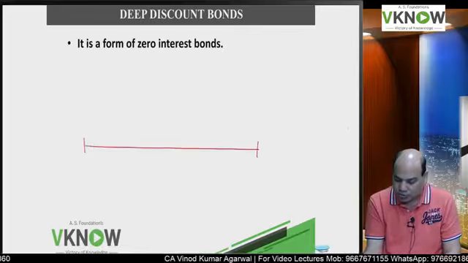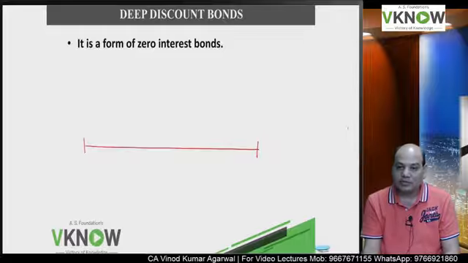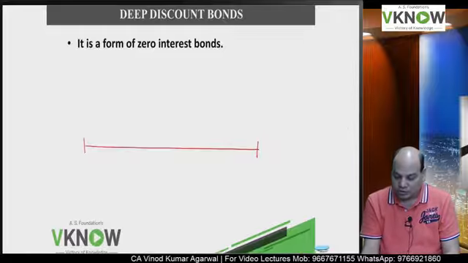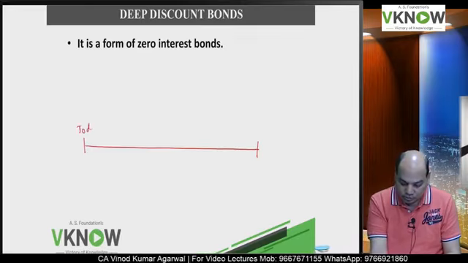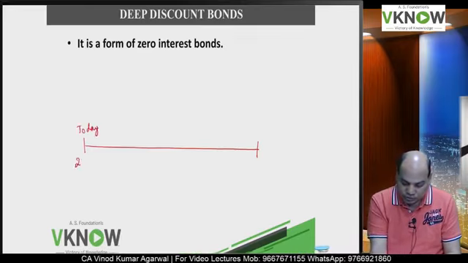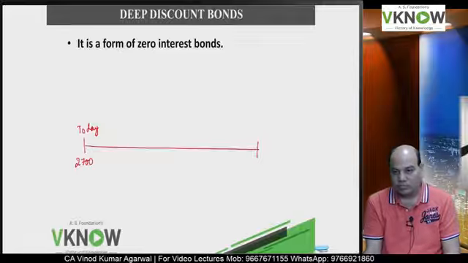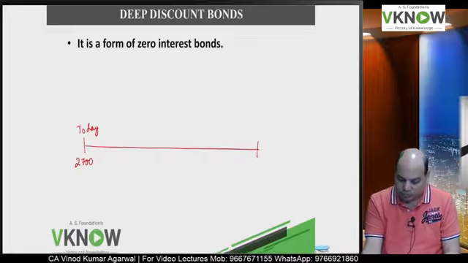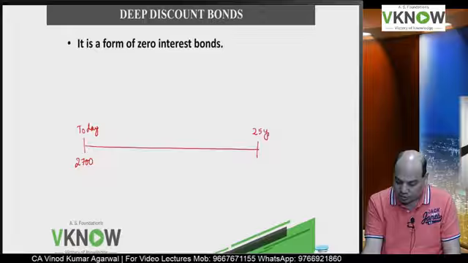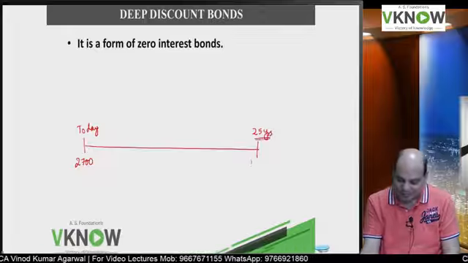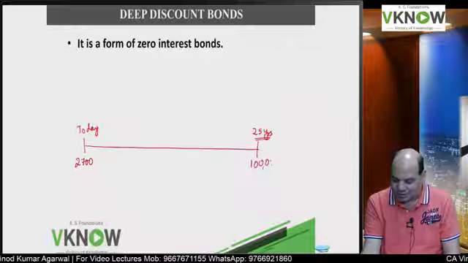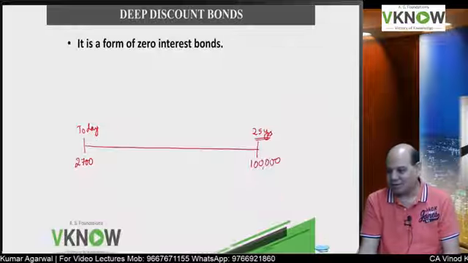This was issued by IDBI long back, and what was the scheme? That today you invest 2700 rupees and after 25 years you will get only 1 lakh rupees.